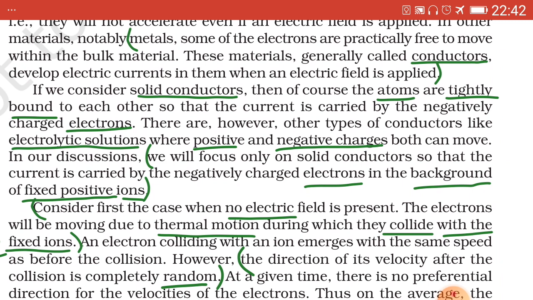In electrolytic solutions, the current is due to positive and negative charges both. Now, in the case of solid conductors, the current is carried by the negatively charged electrons in the background of fixed positive ions.